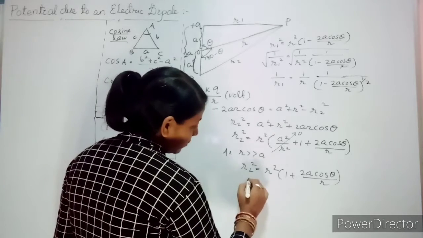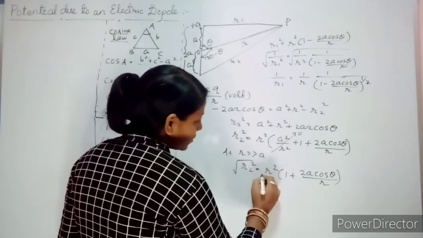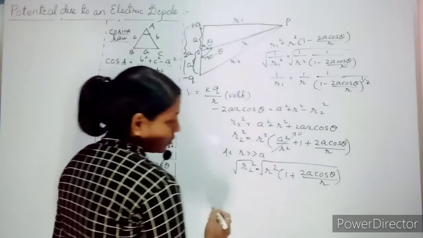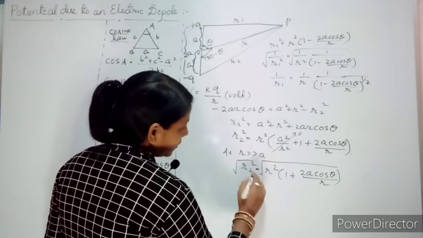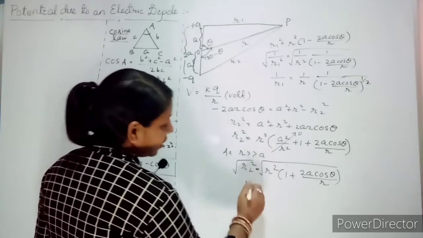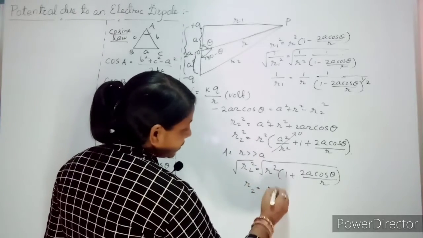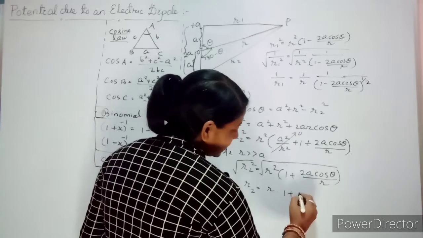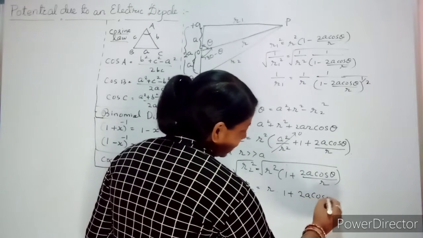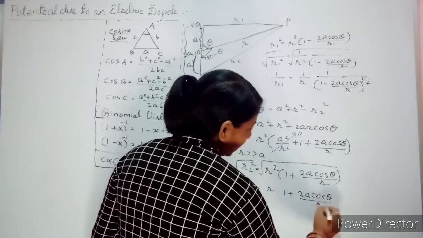So better what you will write? Take the root on both sides. So what it will become? R2 equal to R, root of 1 plus 2a cos theta divided by R.